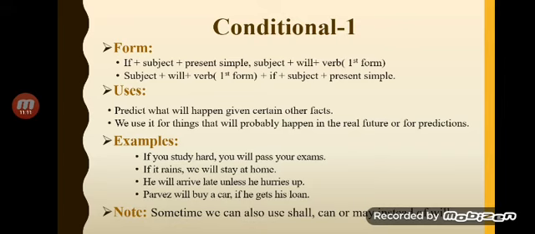So did you understand the structure for the first conditional? It is simple present for the if clause. Then for the main clause, it will be will or shall with the future tense, or we may use the infinitive, that is to plus verb, or modal verbs.